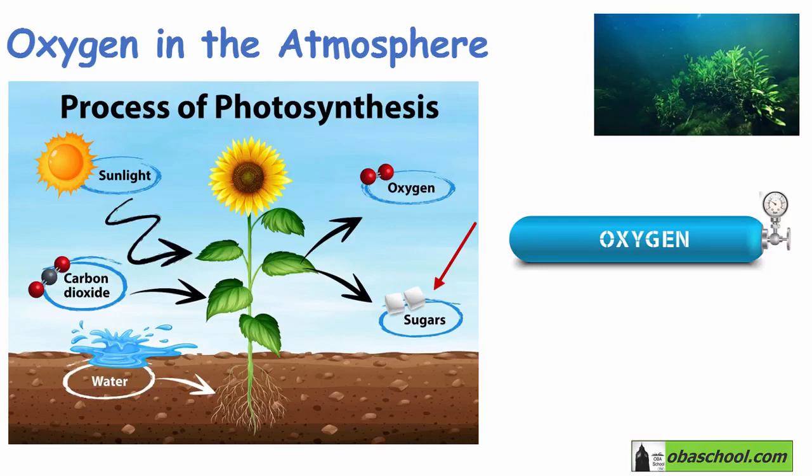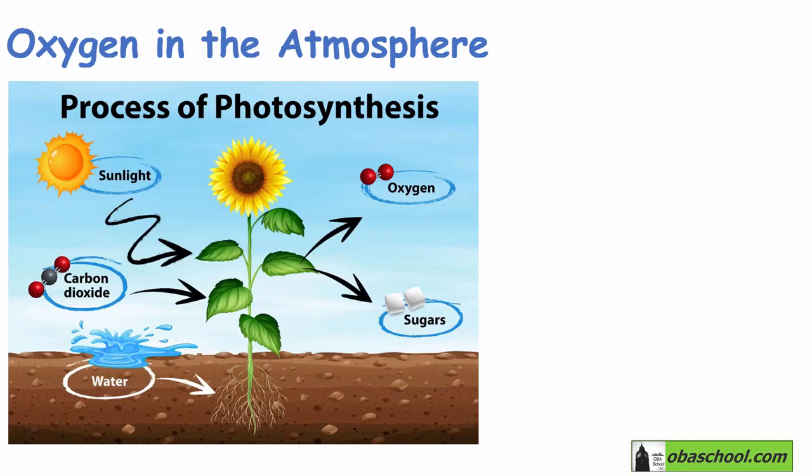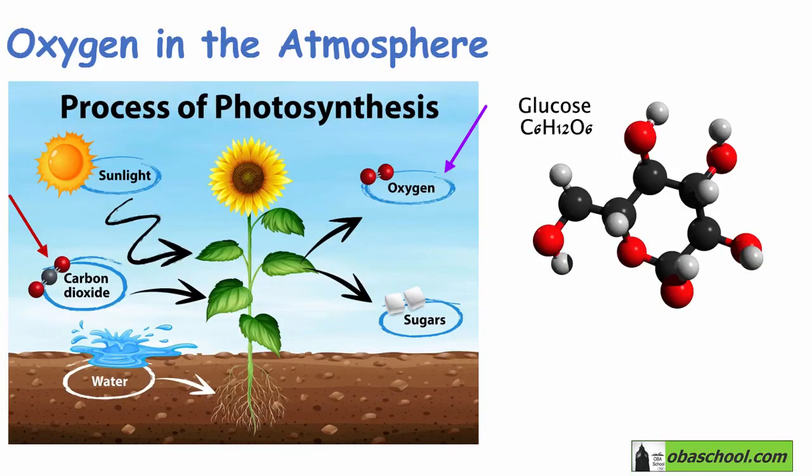And then more and more plants evolved. All of these plants were photosynthesizing, so they were removing carbon dioxide gas and producing oxygen gas. So we know that plants will do photosynthesis where carbon dioxide, CO2, and water, H2O, will change to glucose, C6H12O6, and oxygen gas. As the plants evolved, they successively colonized most of the surface of the Earth.